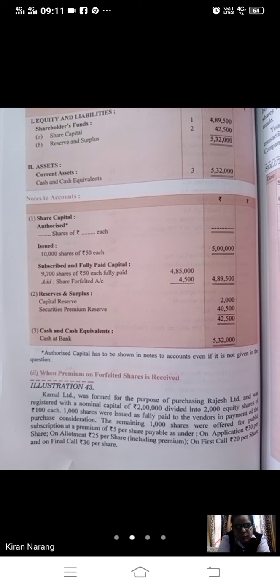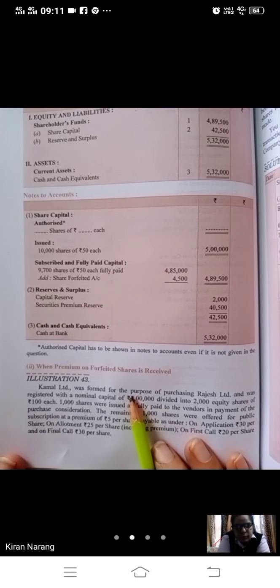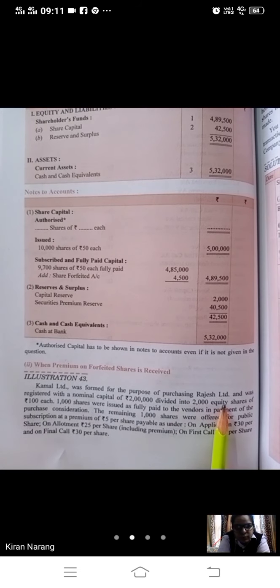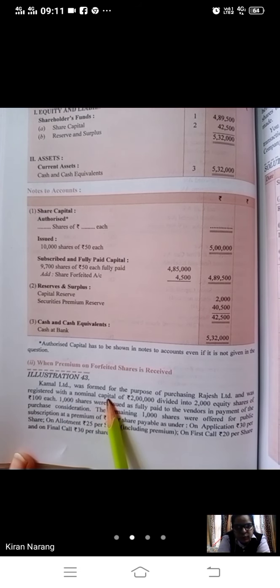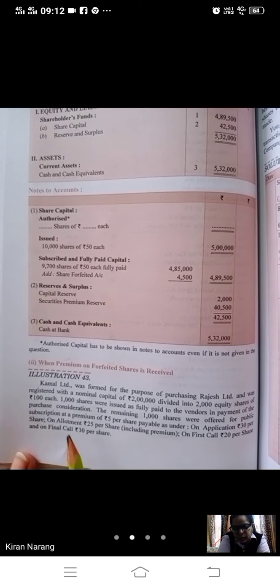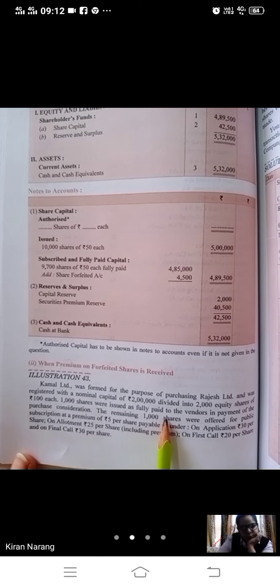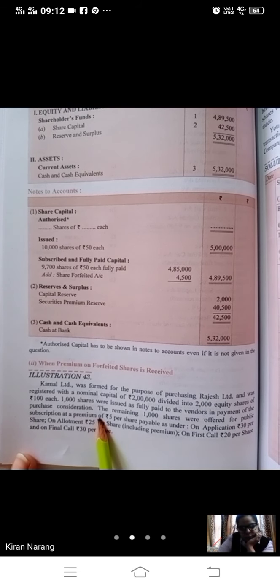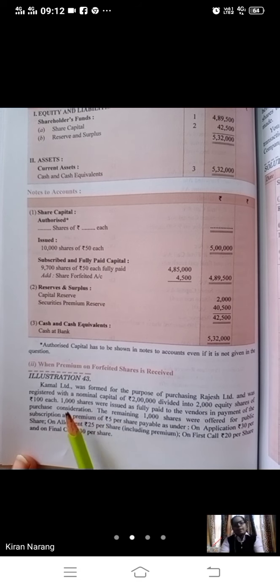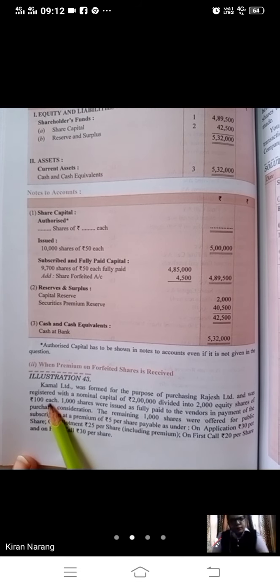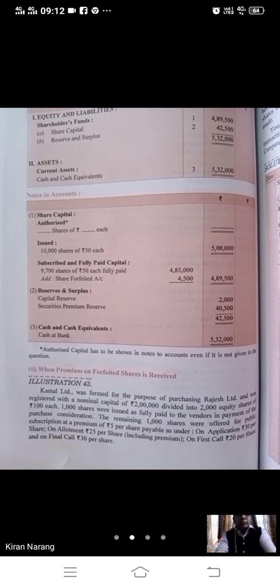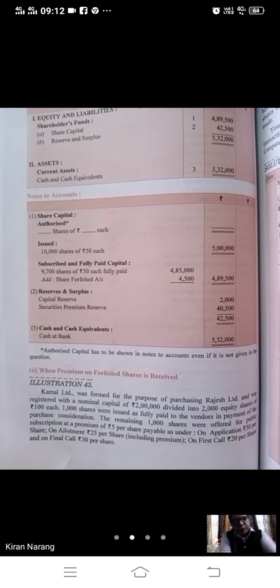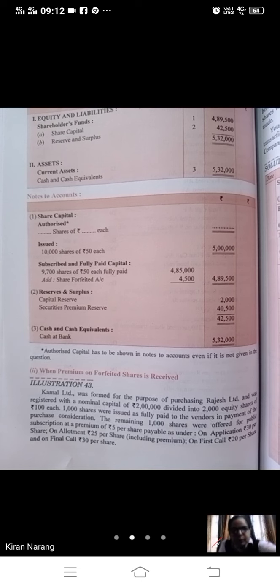Kamal Limited was formed for the purpose of purchasing Rajesh Limited, and was registered with a nominal capital of rupees 2 lakh divided into 2,000 equity shares of rupees 100 each. This is authorized share capital. 1,000 shares were issued as fully paid to the vendors in payment of the purchase consideration. Now you will write sundry assets to vendor, vendor to share capital, 1,000 shares of rupees 100 each for rupees 1 lakh. Two entries will be there: sundry assets to vendor, vendor to share capital.